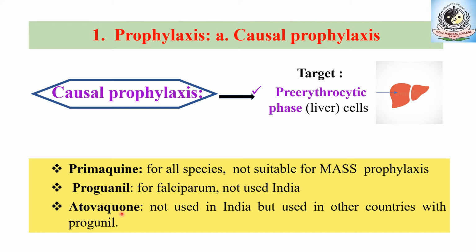Atovaquone is specifically preferred for Western travelers visiting the malarial endemic region, because it has an action on the pre-erythrocytic stage of P. falciparum. Its use is not approved in India. So this is about the causal prophylaxis.